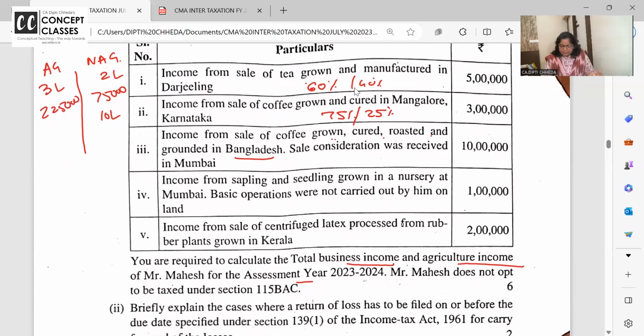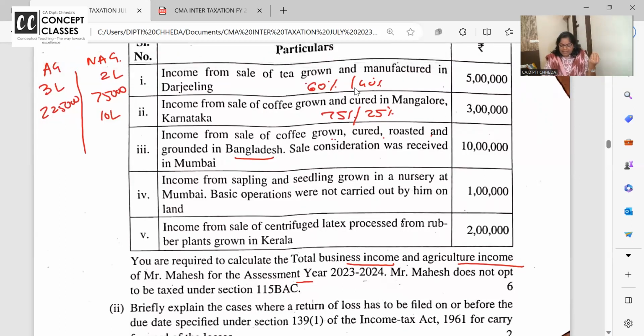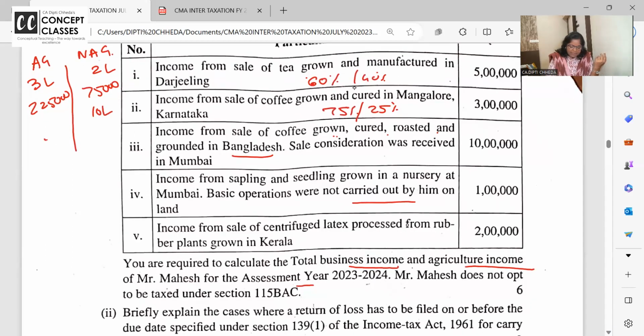Don't bifurcate. Income from saplings, seedlings, even if they are grown in nursery and potted plants, basic operation is not carried out on land, still it is fully exempt. तो नर्सरी की इनकम पूरी तरह exempt है, even if you are not doing it on agricultural land and you are doing it in potted plants.